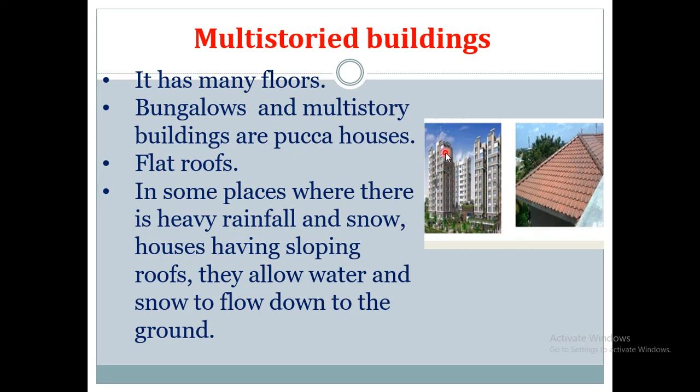So bungalows and multi-storied buildings are Bukka houses, and the roofs are flat, and where there is heavy rainfall we can see sloping roofs.